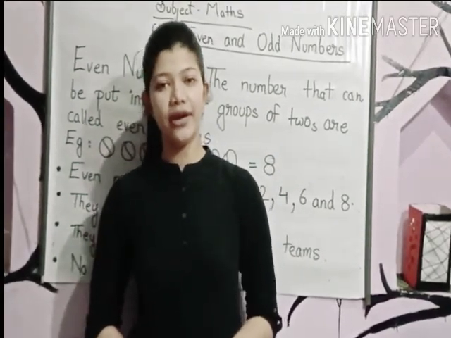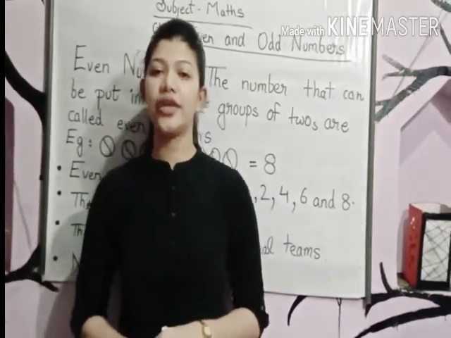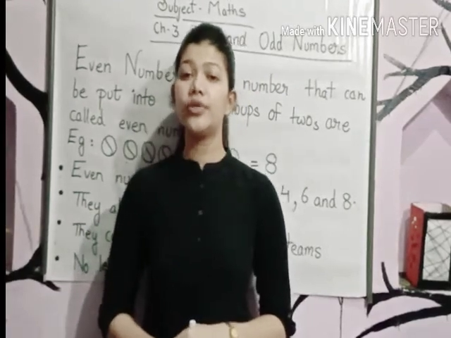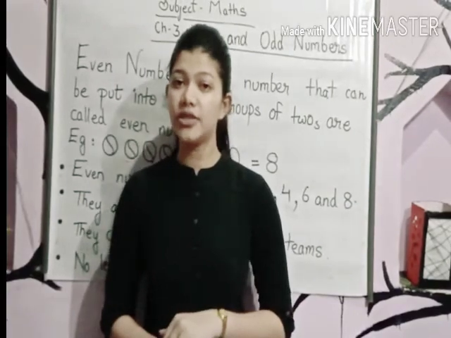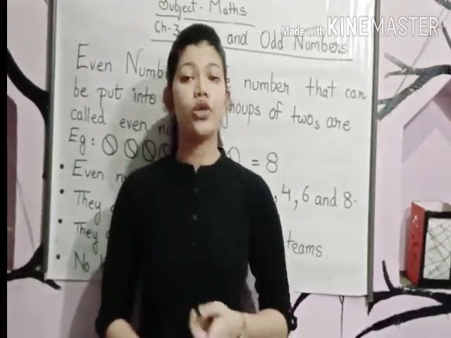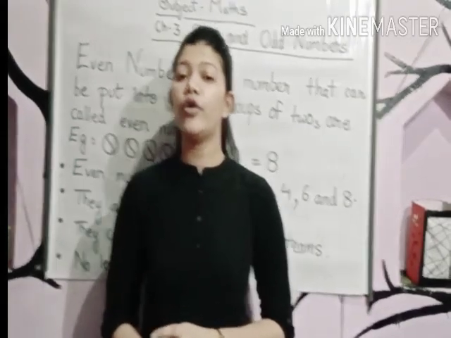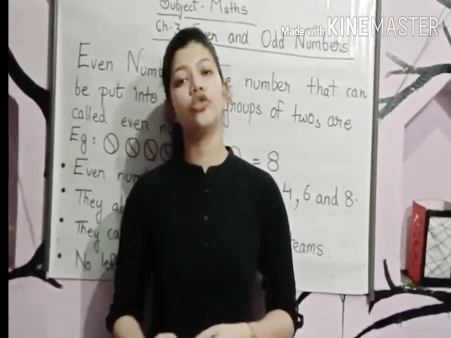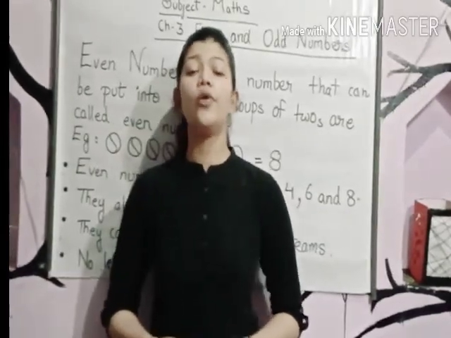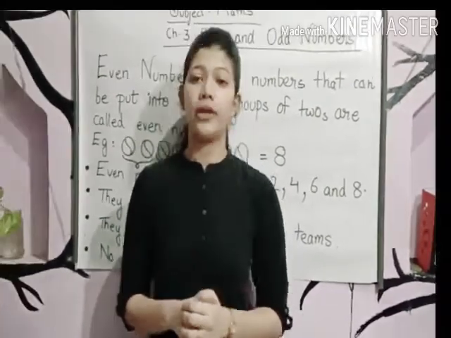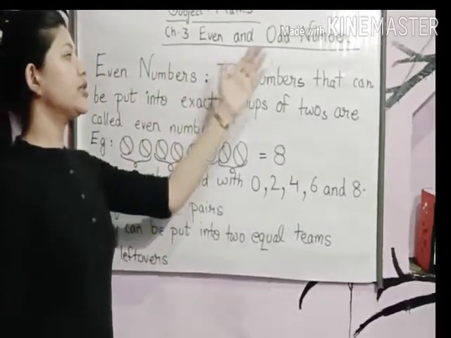This is Muskan Parwar, and students, today I am back with another chapter, chapter 3, Even and Odd Numbers. Students, if you remember, we have already completed our first two chapters, Looking Back and Numbers up to 1000. Yes, we have done revision and I hope you are practicing sums related to those chapters. Students, keep practicing. That will help you much in the assessment. So let's begin with chapter 3, even and odd numbers.